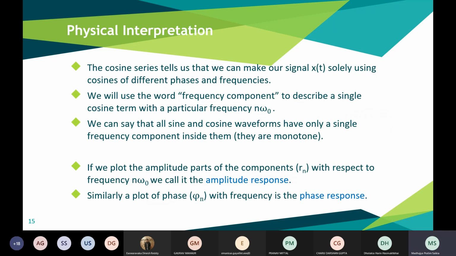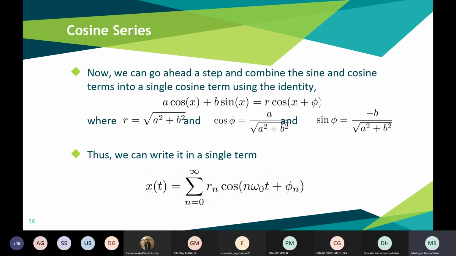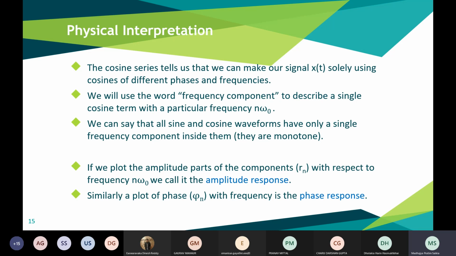So what is the physical significance of this? For a periodic signal x(t), we can represent it as a sum of cosines which have different frequencies and phases, where the frequency is n omega naught and the phase is phi n. The frequency component is used to describe a single cosine term.